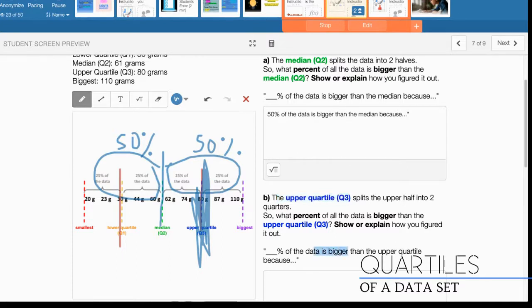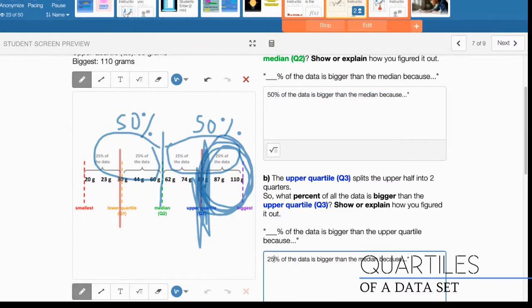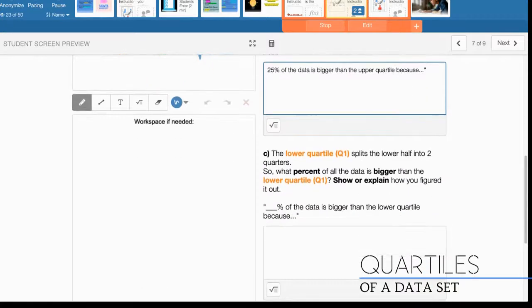Okay, we're looking for the data that is bigger than the upper quartile. So where is that? Where's the data that is bigger than the upper quartile? It's right here. It's this part. So how many percent is this? Okay, how many percent is that? Well, you can easily see right here is just 25% of the data, okay? 25% of the data is bigger than the upper quartile. And you just explain it over there, okay? And then see if you can answer this question, question C.